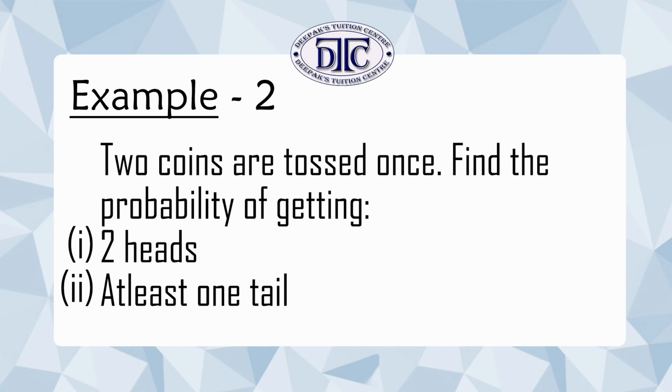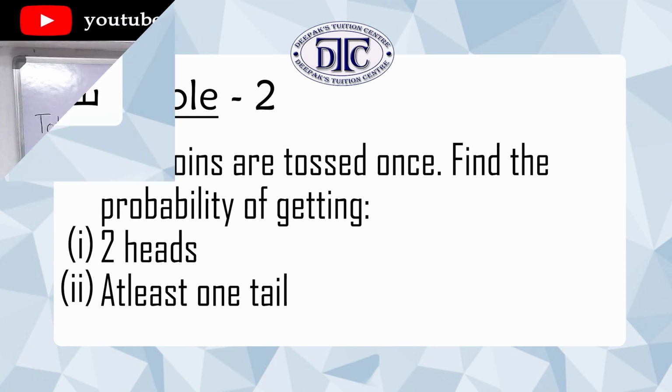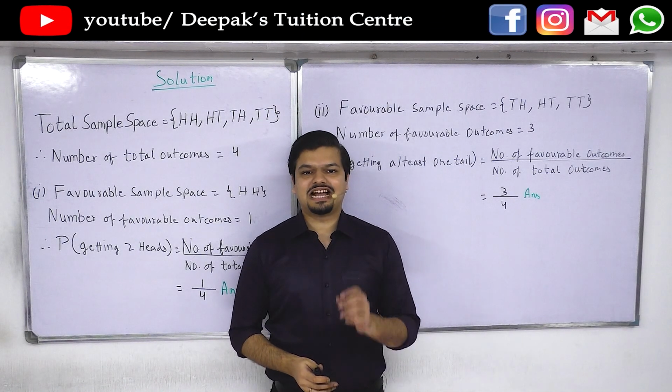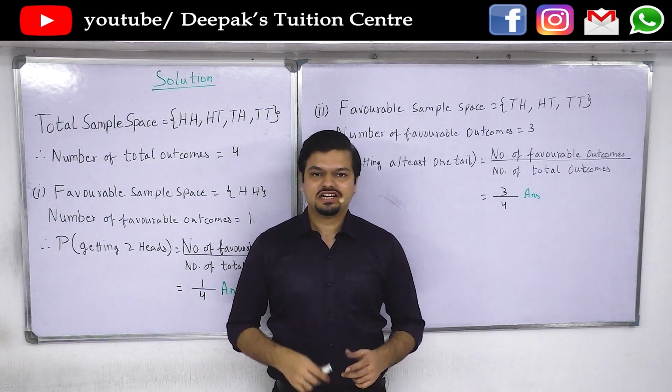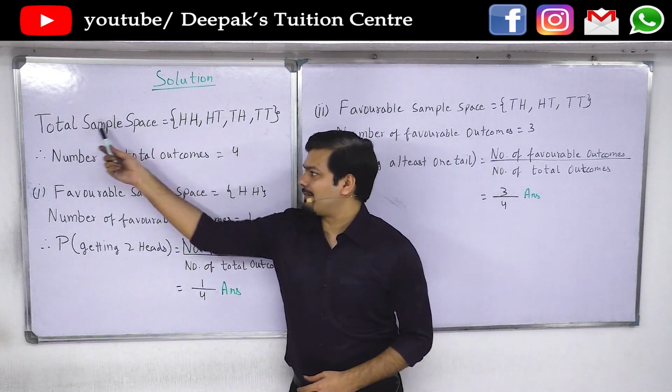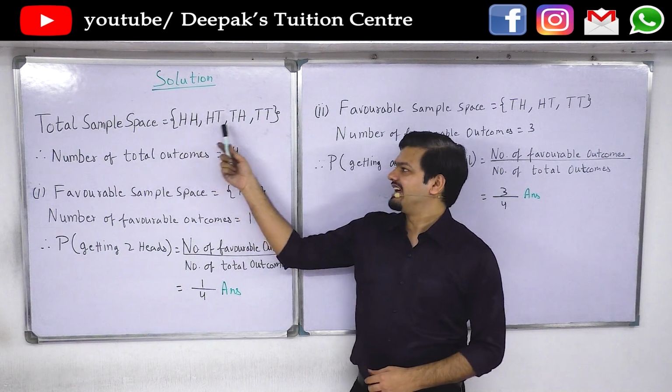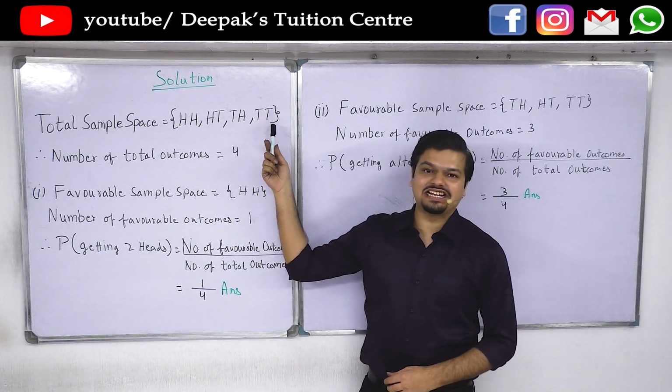2 coins are tossed once. Find the probability of getting subpart 1, 2 heads, subpart 2, at least 1 tail. It is given in the question that 2 coins have been tossed. So the total sample space becomes head head, head tail, tail head and tail tail.